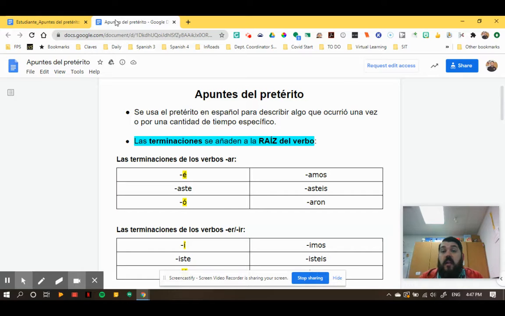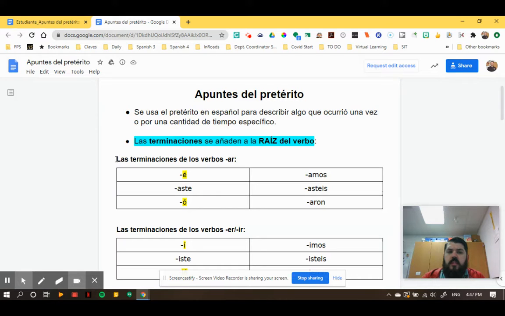You take the AR off, because it's an AR verb, and you're left with HABL, and that's the root. The root, or la raíz, is simply what you have left when you take the AR, the ER, or the IR off. So we take the root and then add these endings.